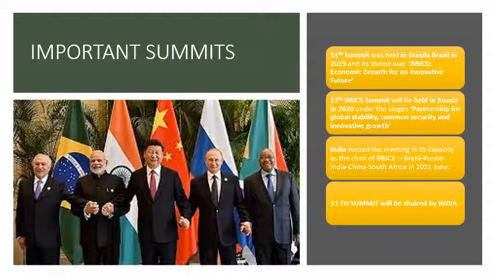From 2010, South Africa joined the summits of BRIC and it became BRICS, all five nations together. Every year they hold summits and meetings represented by their national leaders. In the recent past, the 11th summit was held in 2019, and the theme was BRICS Economic Growth for Innovative Future.